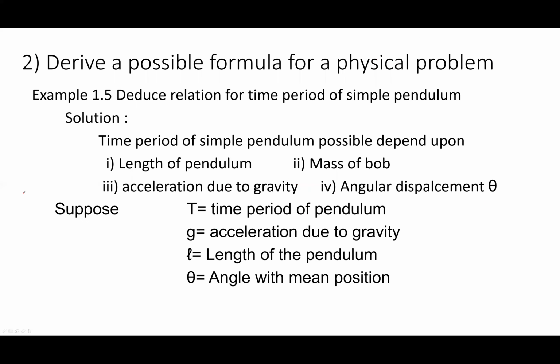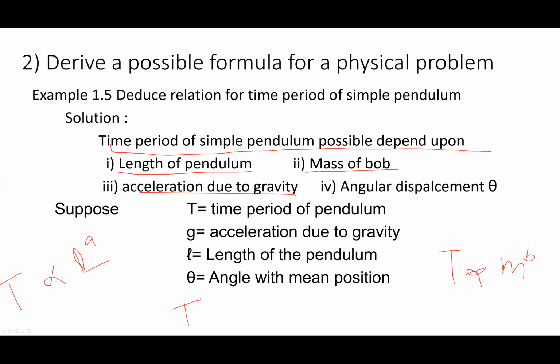Derive a possible formula for a physical problem. Derive the relation for the time period of a simple pendulum. The time period is directly proportional to the length, L to the power a. It is directly proportional to the mass of the object, m to the power b. And to the acceleration due to gravity, g to the power c. The angle is a dimensionless variable, so it should not be considered.